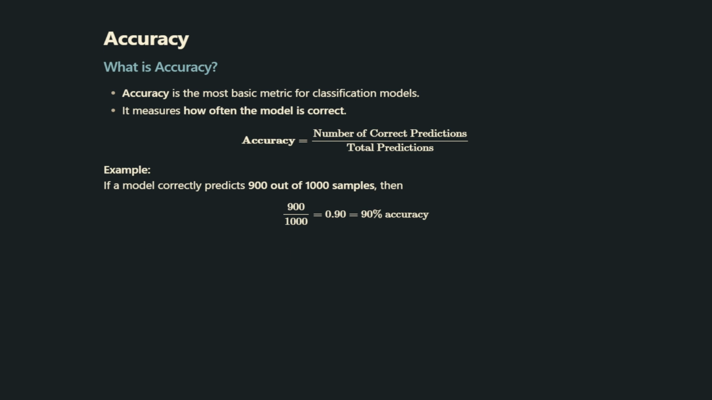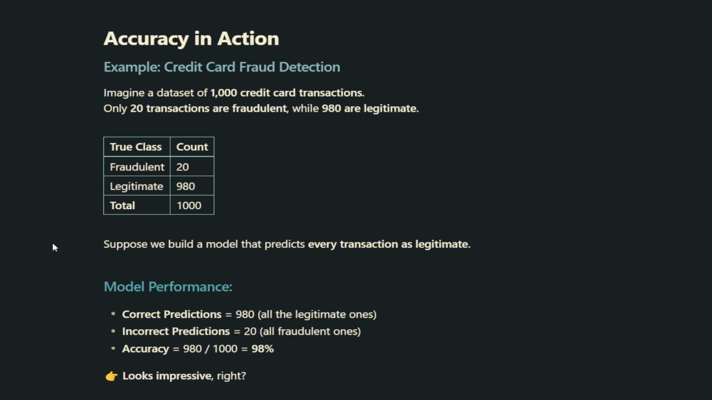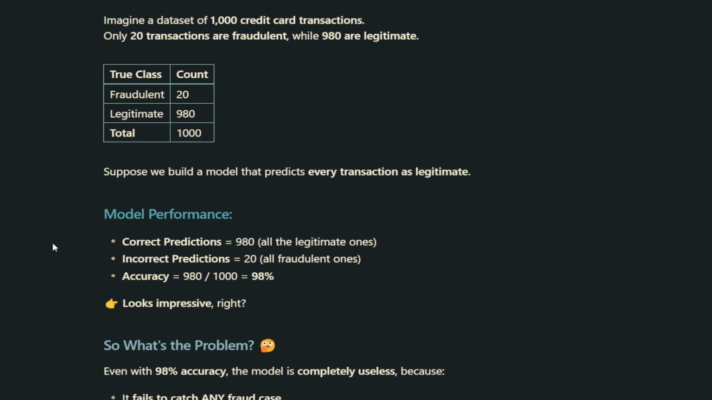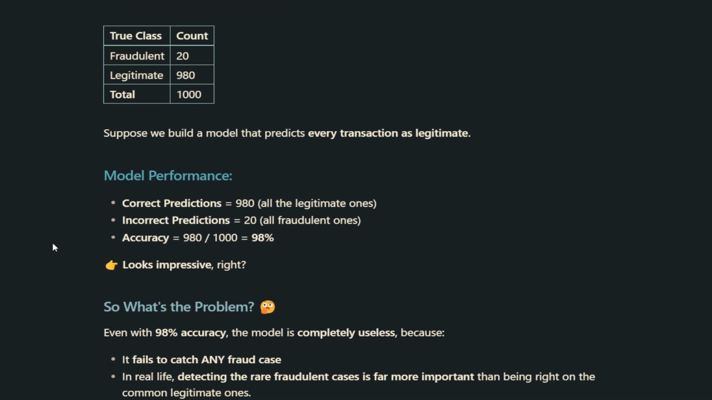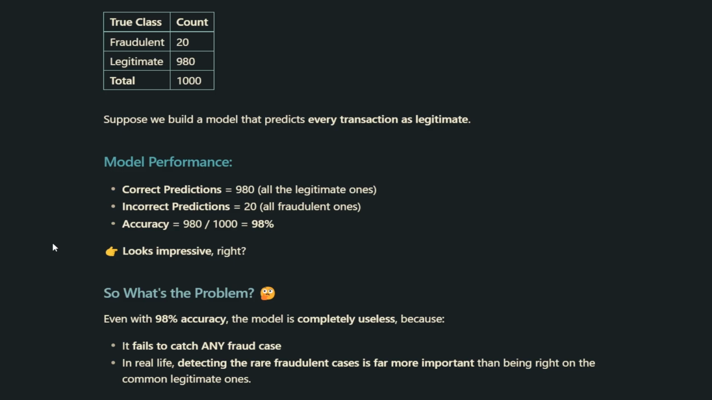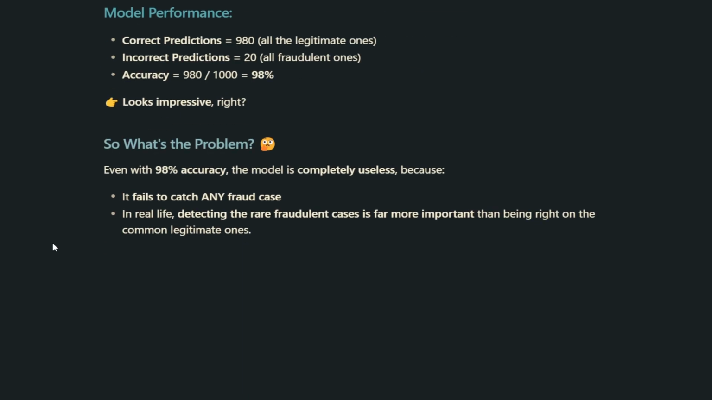Now let's look at accuracy in action with a real-world example of credit card fraud detection. Imagine we have a data set of 1000 credit card transactions. Out of these, only 20 are fraudulent, while 980 are legitimate. Now suppose we build a model that predicts every single transaction as legitimate. What happens? It correctly identifies all 980 legitimate transactions, but it completely misses all 20 fraudulent ones. So the accuracy becomes 980 divided by 1000, which is 98%. That looks really impressive at first glance, right?